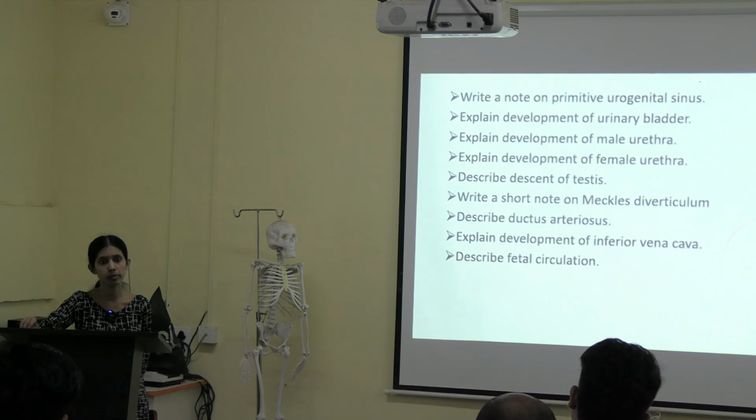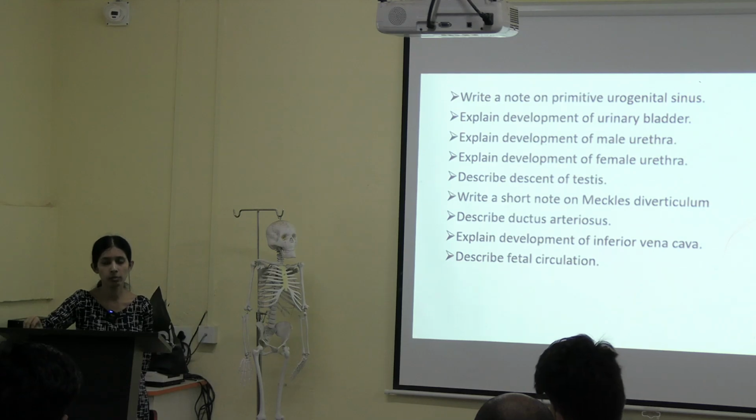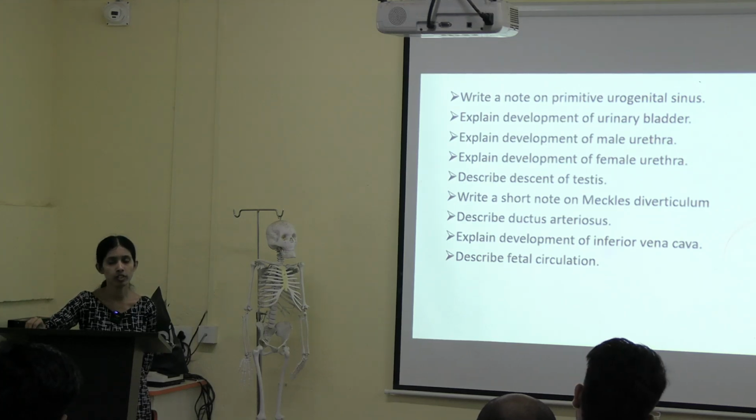Where does the purification of blood take place in the fetus first? Placenta of the mother. Okay. From there it is reaching into which part? From placenta of the mother, the purification of blood takes place, and from the left umbilical vein, it is going into your inferior vena cava, and from the inferior vena cava, it is entering into your right atrium, then to the left atrium, then followed by left ventricle, and from that left ventricle through the aorta, it is going into your developing brain.